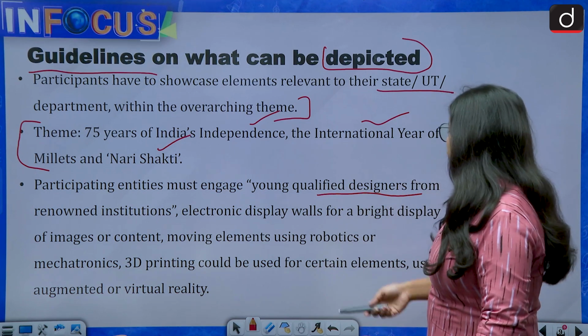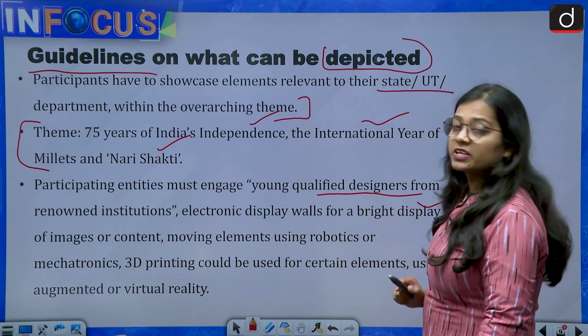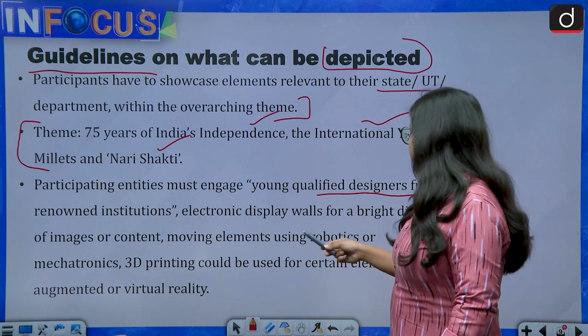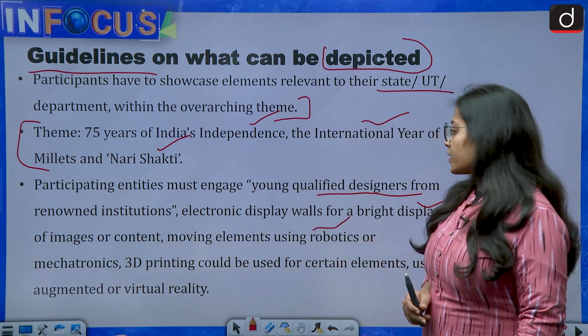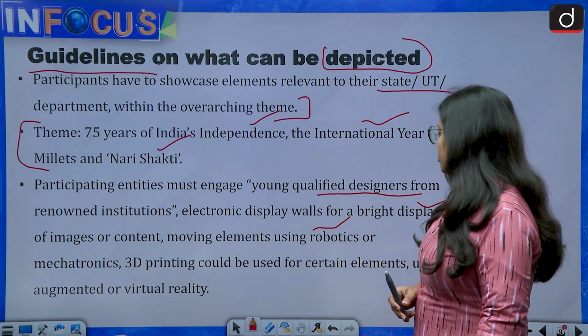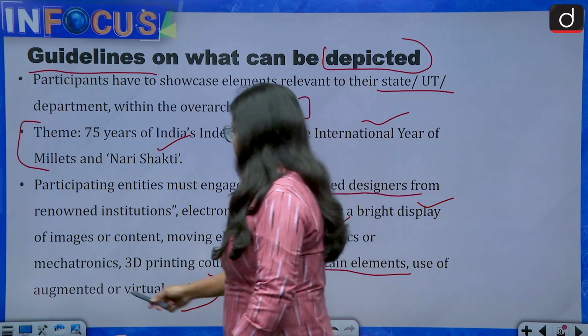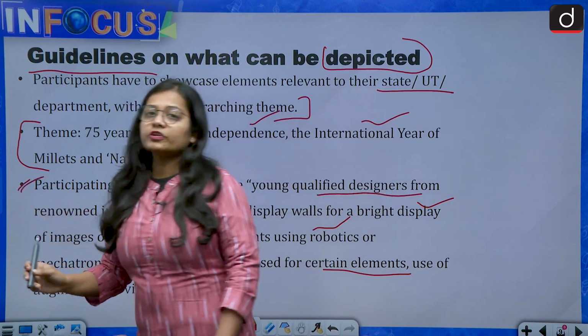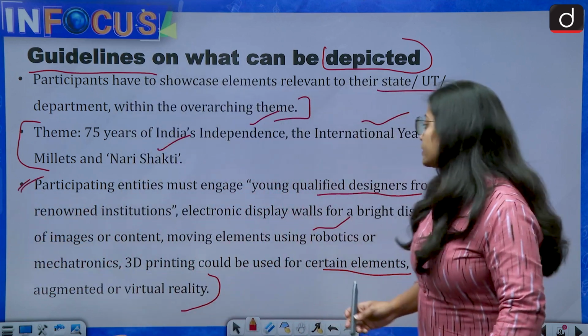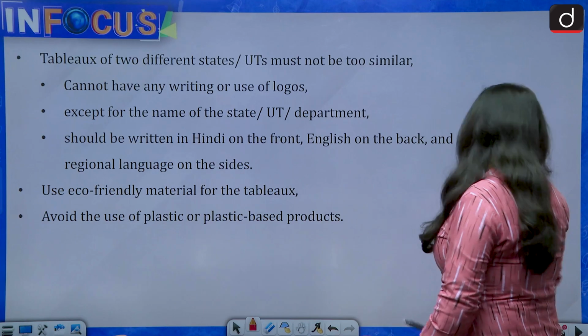Then electronic display walls for a bright display of images or content, moving elements using robotics or mechanical robotics, 3D printing for certain elements, and use of augmented or virtual reality. These are the things which the participating entities can do.